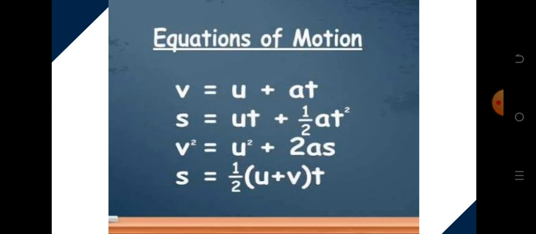Number one, V equals U plus AT, where V is final velocity, U is initial velocity, A is acceleration, and T is time. Then number 2, S equals UT plus half AT squared. S is the distance, U is initial velocity, T is time, as we have it in that formula. Then number 3, V squared equals U squared plus 2AS. And number 4, S equals half into bracket U plus V close bracket T.